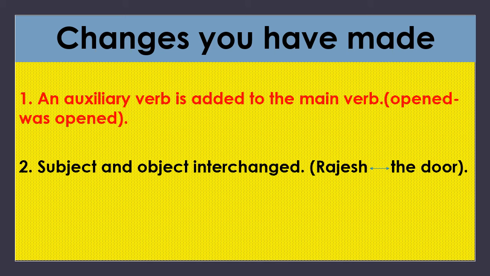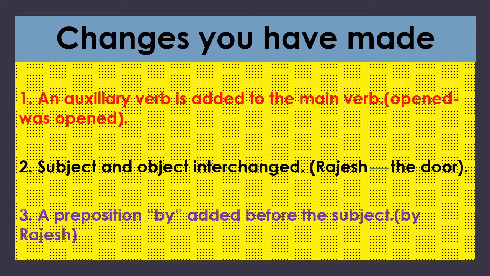Second change, subject and object are interchanged. The places of subject and object are exchanged. So Rajesh and the door have exchanged their places. That is also one change. Now, what is the other change?